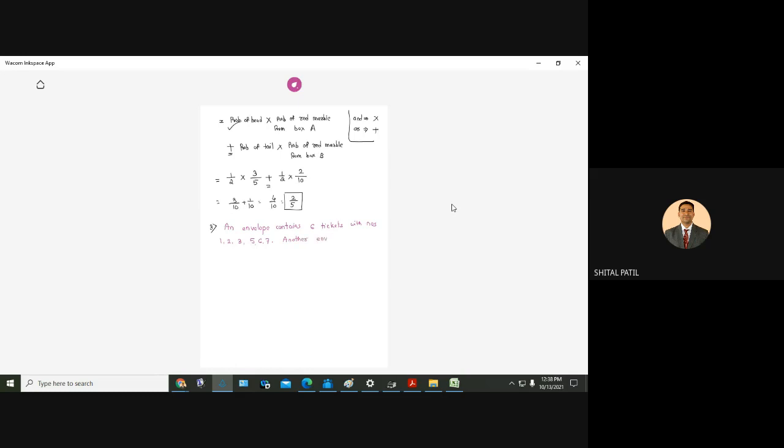Another envelope contains 4 tickets with odd numbers.